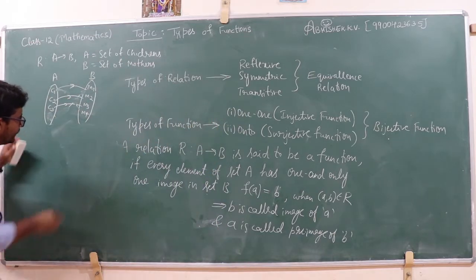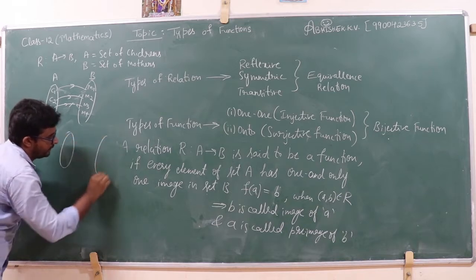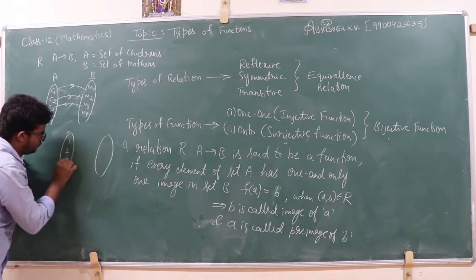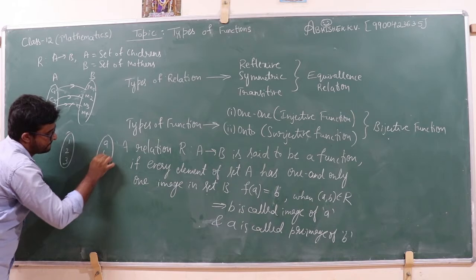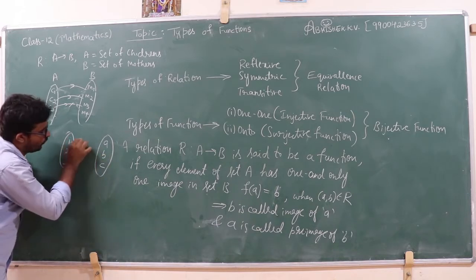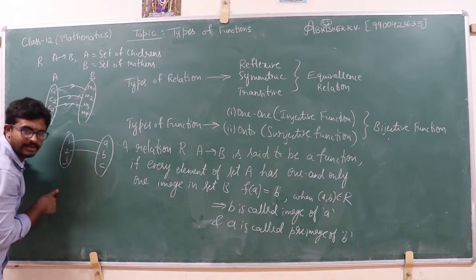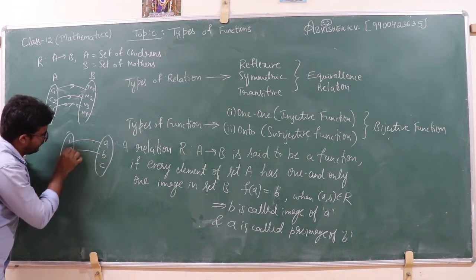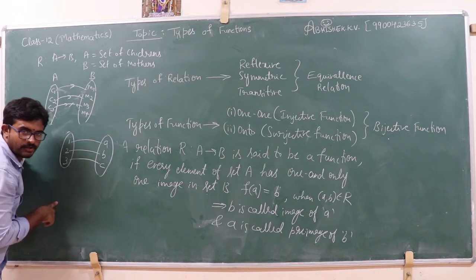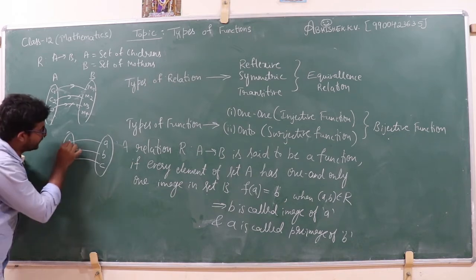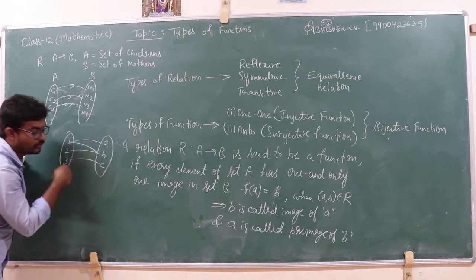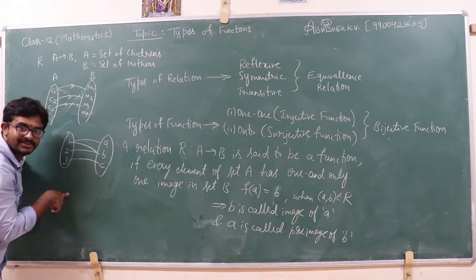Suppose I consider the mapping A to B, with 1, 2, 3 and a, b, c. See, 1 is the pre-image of a, 2 is the pre-image of b, and 3 is the pre-image of c. This is a function. But if I consider the mapping 1 to b also, is it a function?